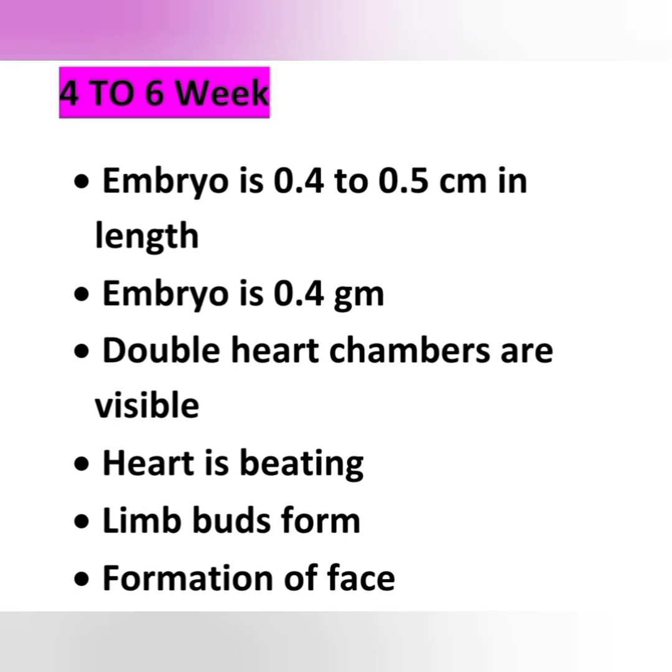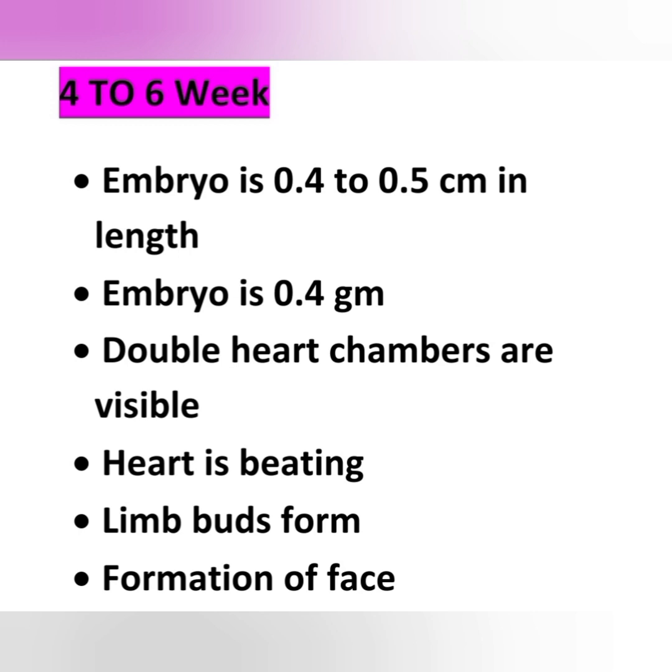Okay, next point, at 4 to 6 weeks, the embryo is 0.4 to 0.5 centimeter in length and 0.4 gram in weight, and double heart chambers are visible at 4 to 6 weeks. The heart is beating, limb buds form, and formation of face occurs. It's an important point: formation of face at 4 to 6 weeks.